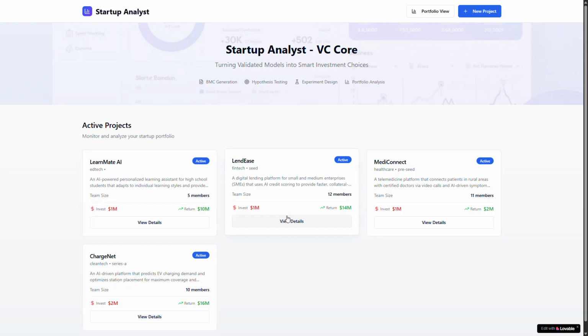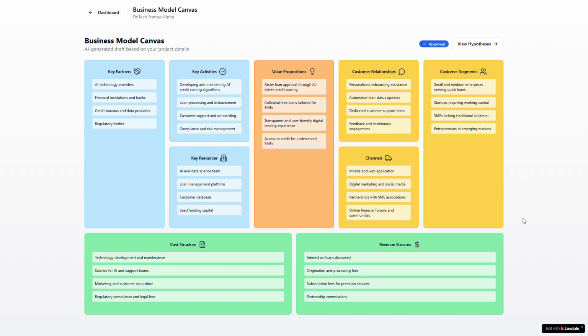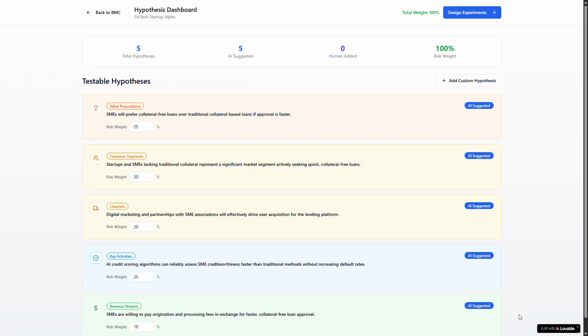Let us say I have created a new project here. The moment you create it, AI will provide the business model canvas. You can edit it or delete it. Once you're firm with your business model, you can approve it and ask for the hypotheses to be generated. A risk weightage score is given for each hypothesis, and the sum of it should always equal 100. Here there are five hypotheses, all of them AI generated.